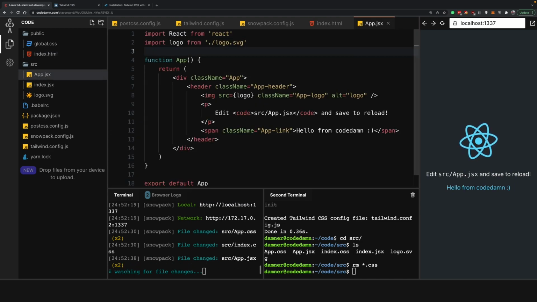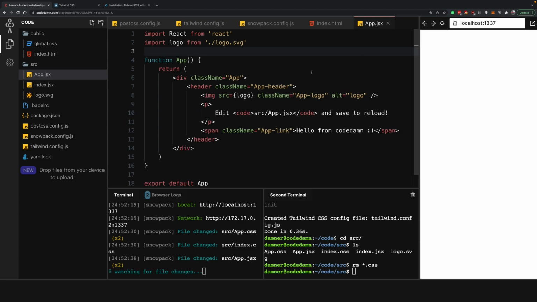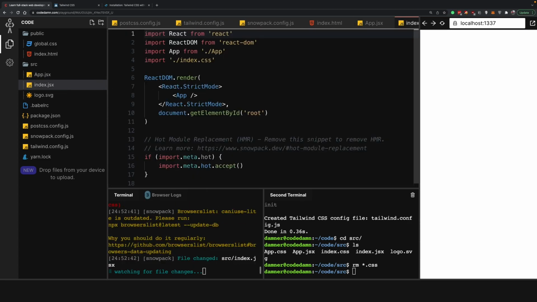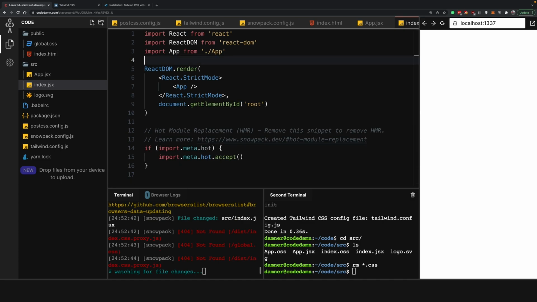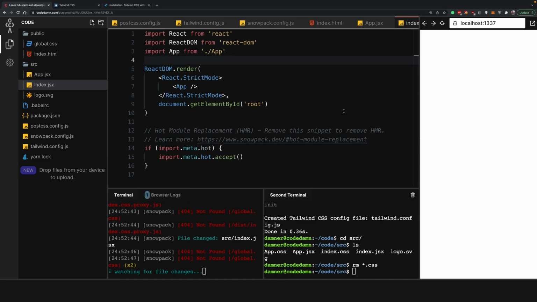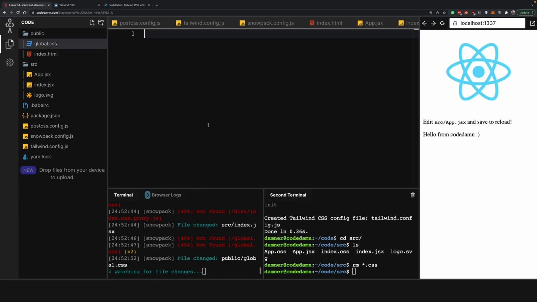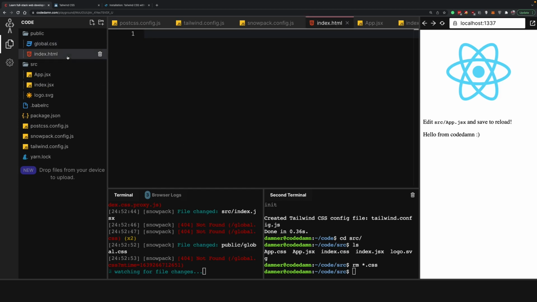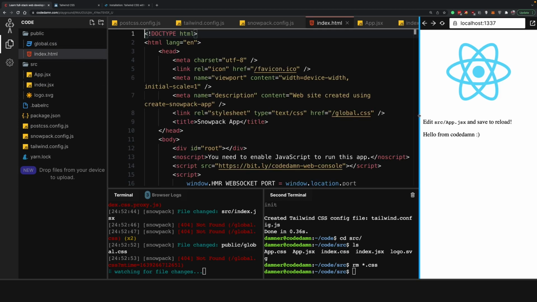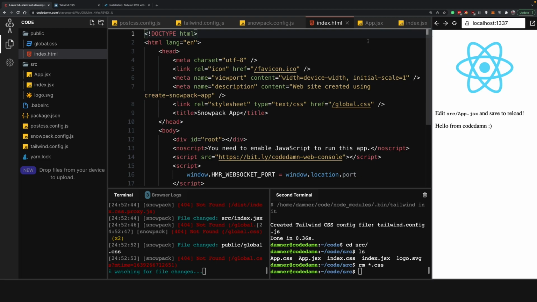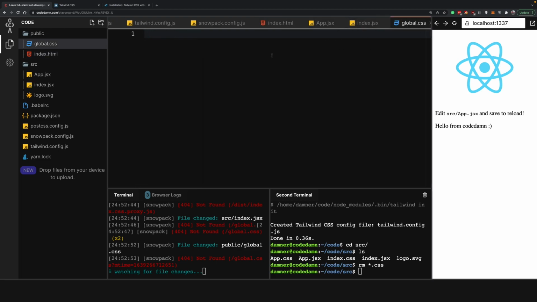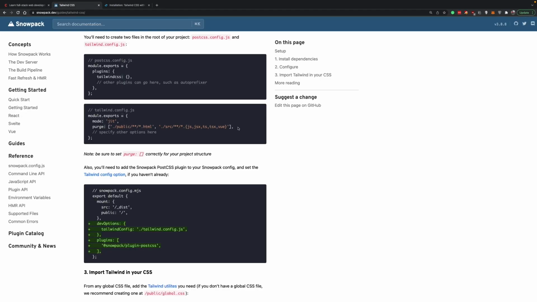And inside app, I'm going to remove this, refresh this. Even inside index.js, let's remove this file and refresh this. And for global.css, it says not found. There we go. Okay, so now you can see that global.css is pretty much empty at the moment.